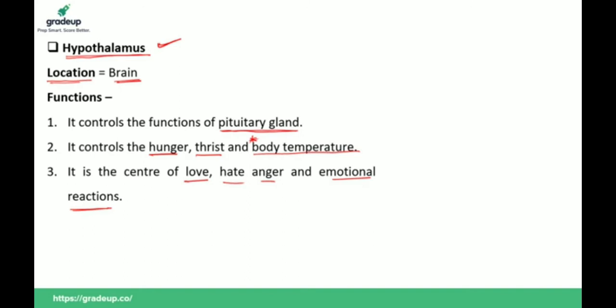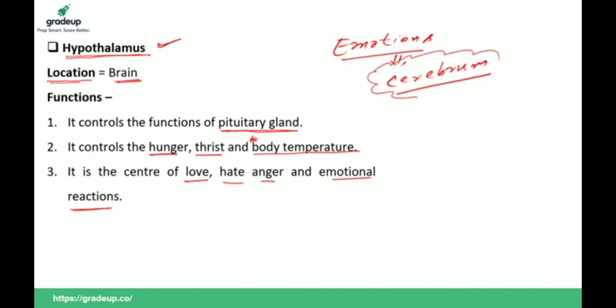Suppose the question is, emotions are controlled by, your answer should be cerebrum. What is cerebrum? It is a part of the forebrain. But if the question is, emotional reactions take place in, your answer should be hypothalamus.